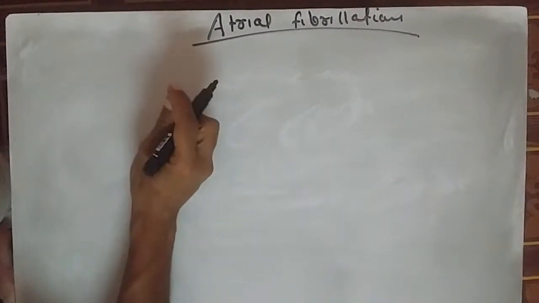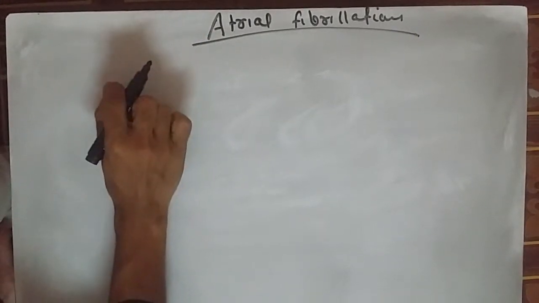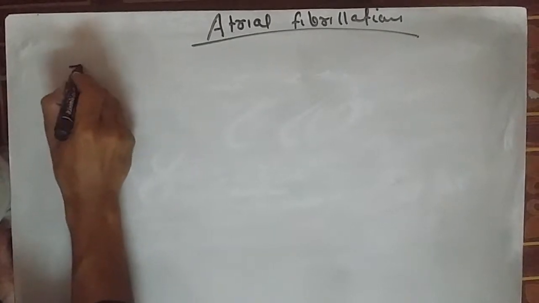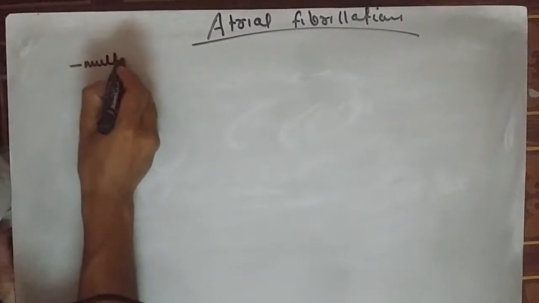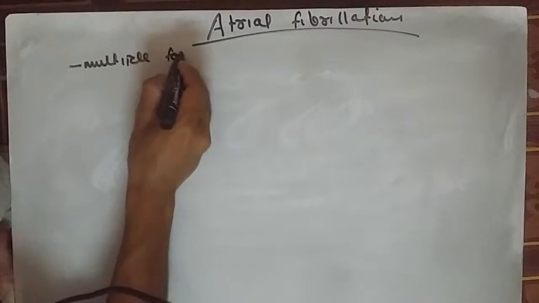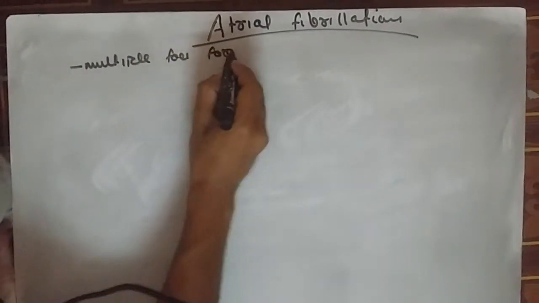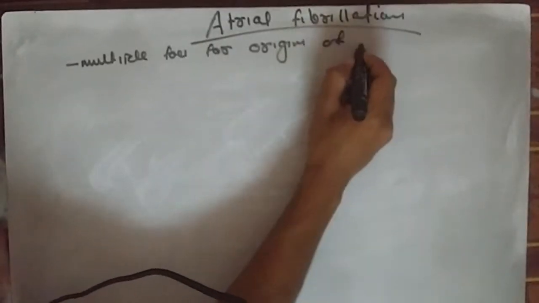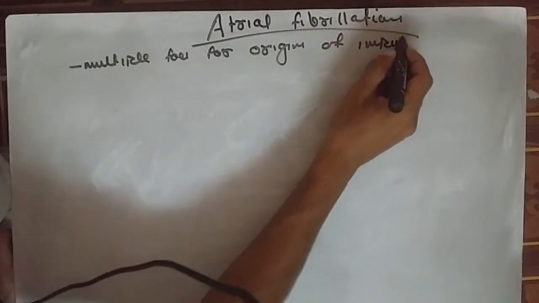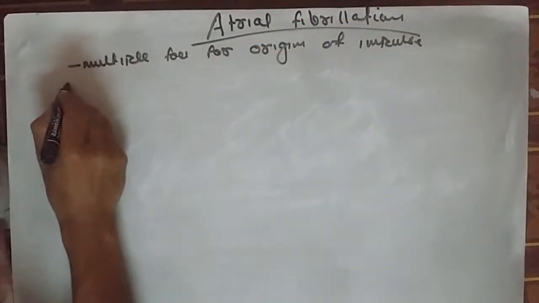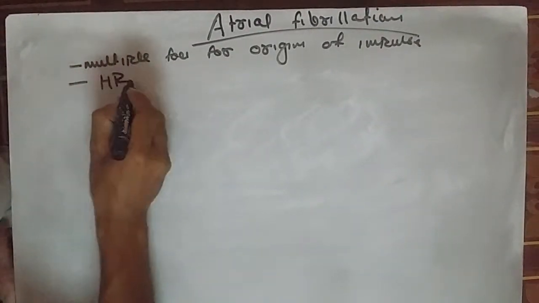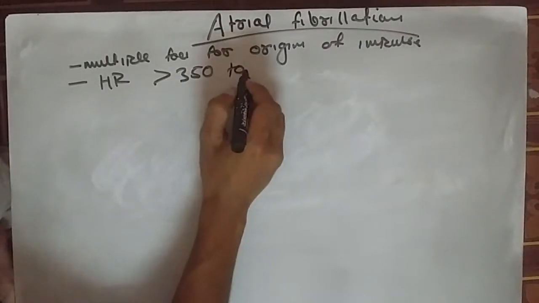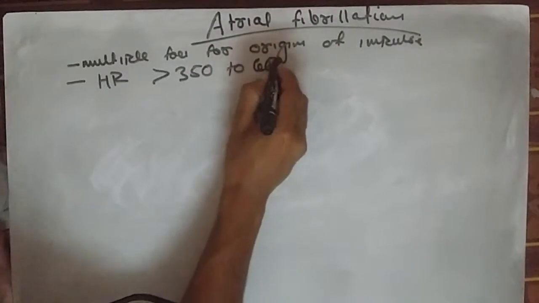Usually the atria has a single focus, the SA node, from which the impulse originates, but here there are multiple foci for the origin of the impulse, because of which the heart rate becomes 350 to 600 per minute.